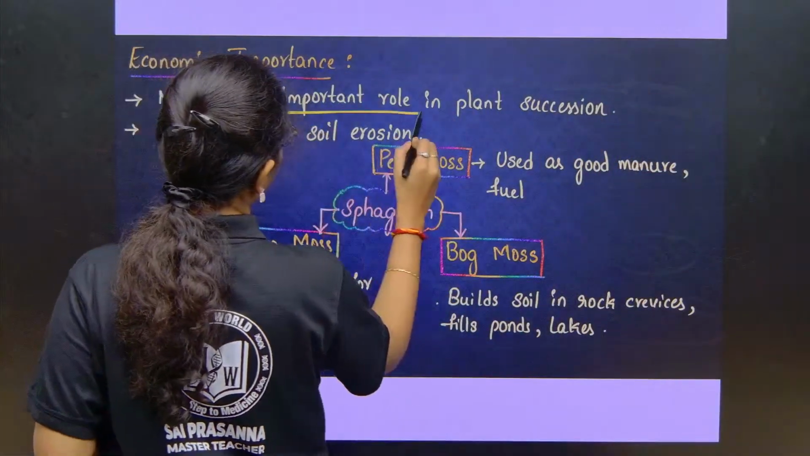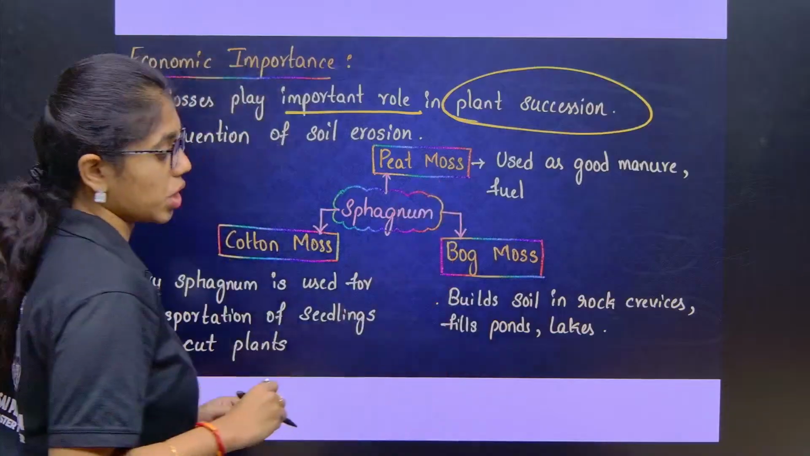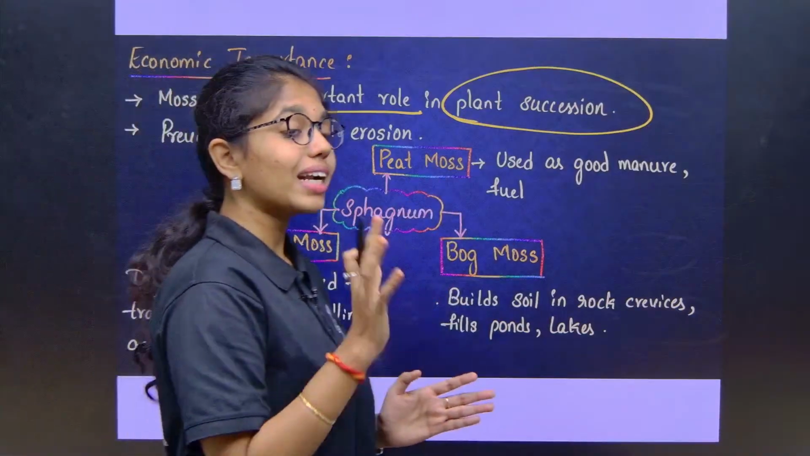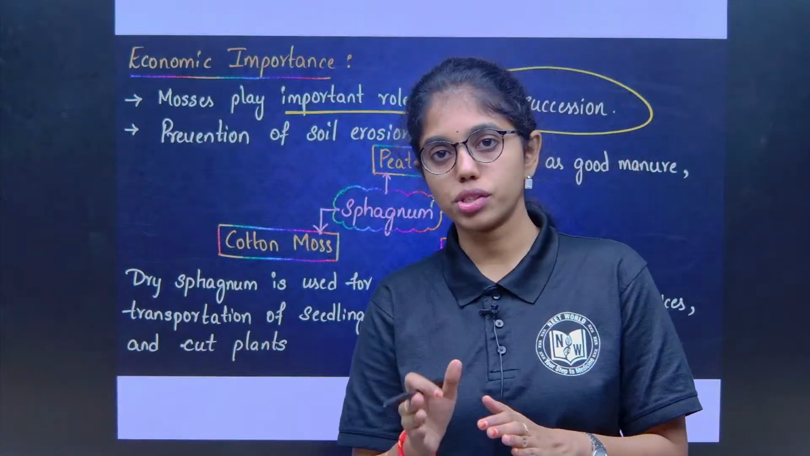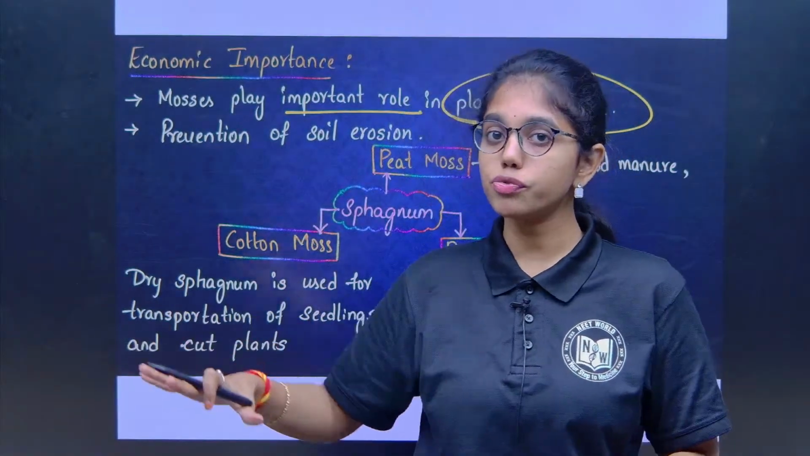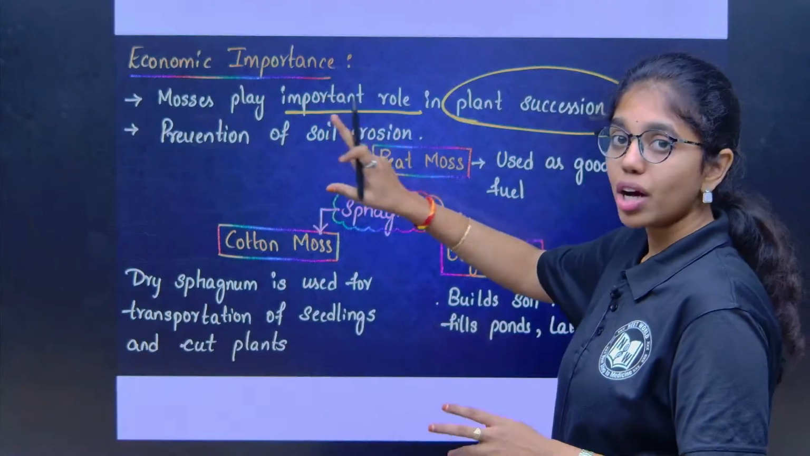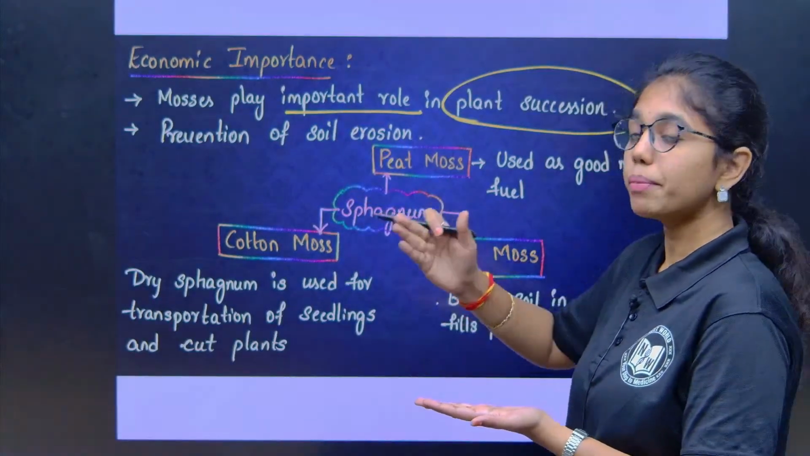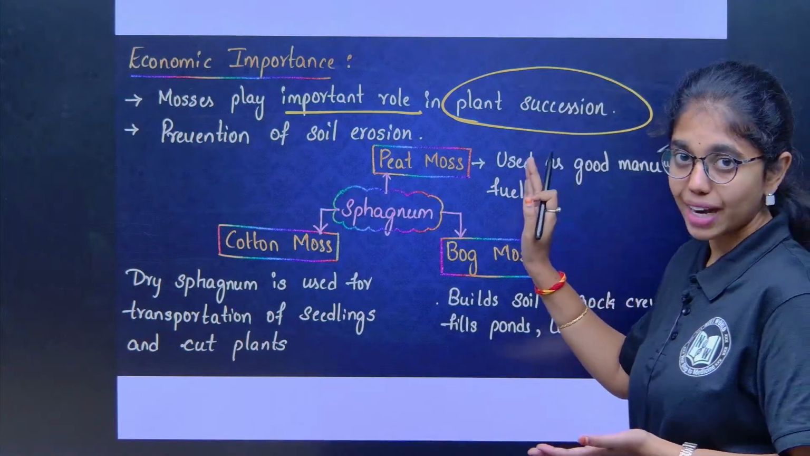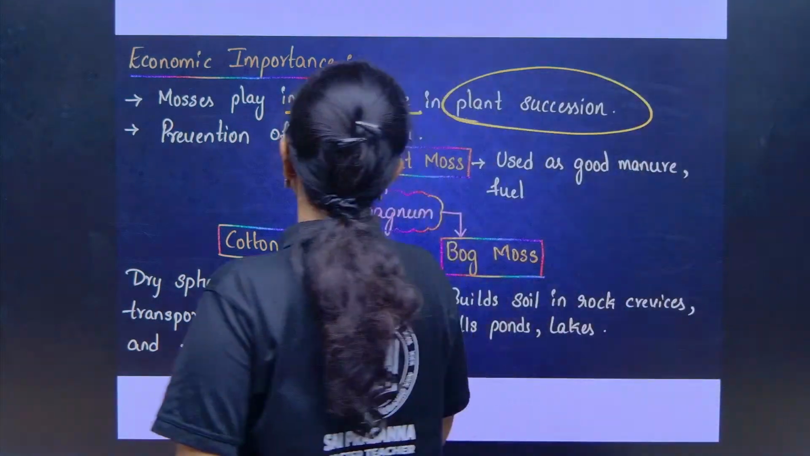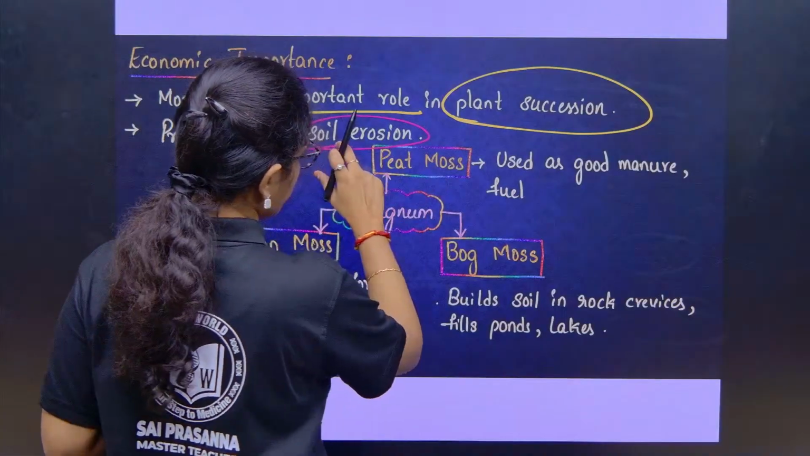Mosses play an important role, especially in plant succession. Of course, we know that lichens are the pioneers of plant succession. After lichens, the complete bed is formed by what? Mosses. Mosses, after lichens, mediate the process of plant succession. They play a crucial role in plant succession after lichens, and they prevent soil erosion.